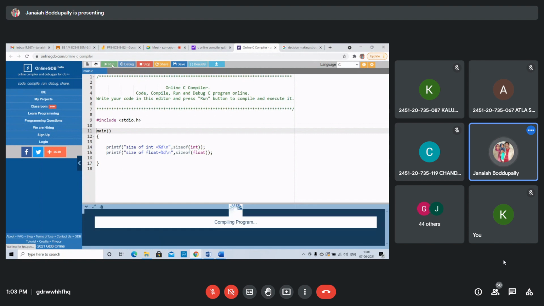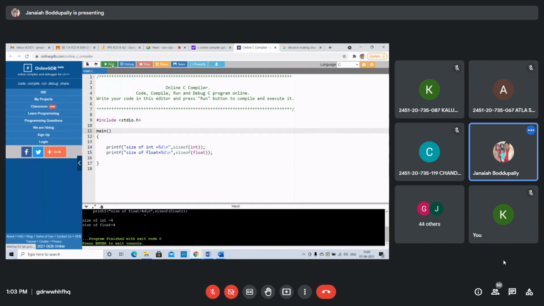One minute, friends. Printf size of integer equals to percentile d backslash n. It should be 2. See the book. The float gives 4 bytes.